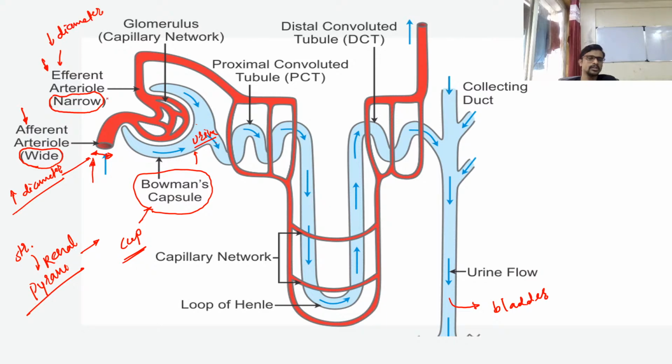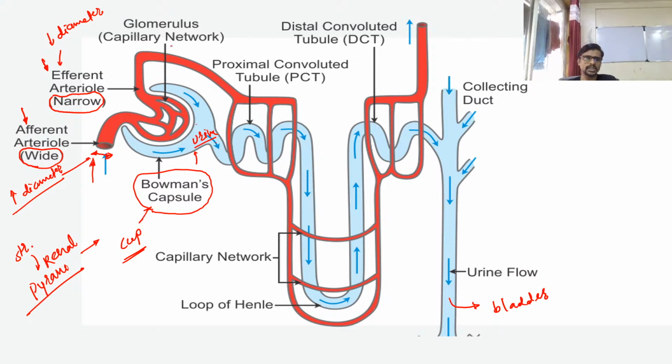Okay, so guys, this is a very important part. We are going to discuss it in the next slide, because it's the main reason the urine is separated from the blood. So keep in mind that the incoming blood pipe is wider, and the blood pipe moving out of the Bowman's capsule is thinner.